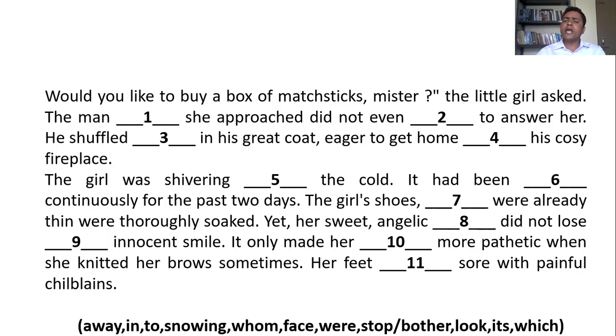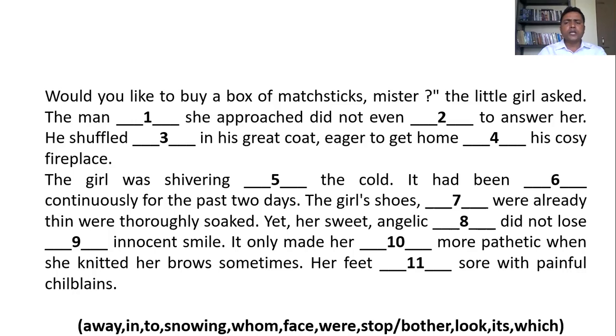It had been dash. So in the answer bracket, you can find the ing form of the verb. So it is very easy. That is away, in, to, snowing. So see this, snowing is the ing form of the verb. So you can put it here. It had been snowing continuously for the last 2 days. So the sixth answer is snowing.